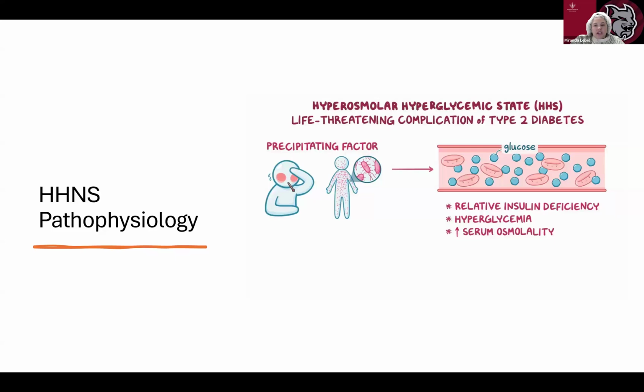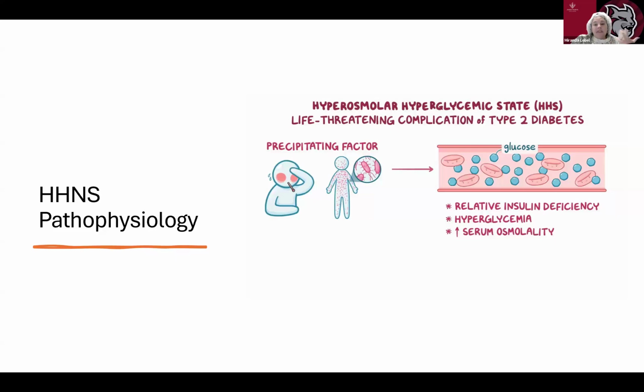So with HHNS, it's a serious condition that's often seen in people with type 2 diabetes. Here's a simple breakdown of how it works. You have high blood sugar because you don't produce enough insulin. You produce insulin, but you don't produce enough insulin. Or maybe your cells become resistant to the insulin. This means that sugar can't enter the cells effectively. We then have a glucose buildup. So we're going to see a blood sugar often exceeding 600.